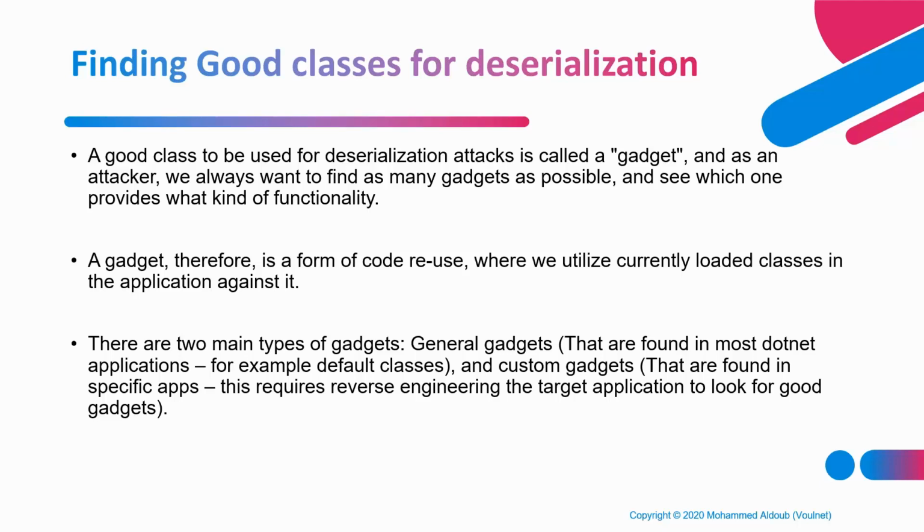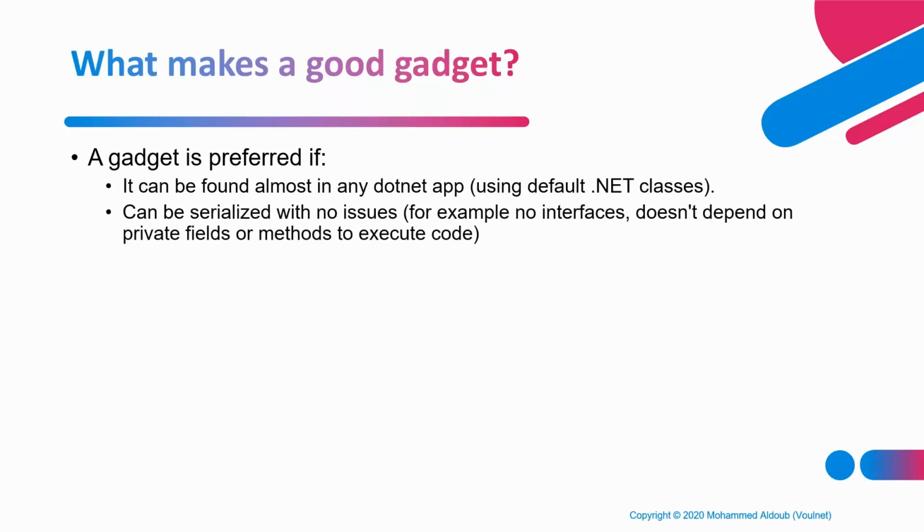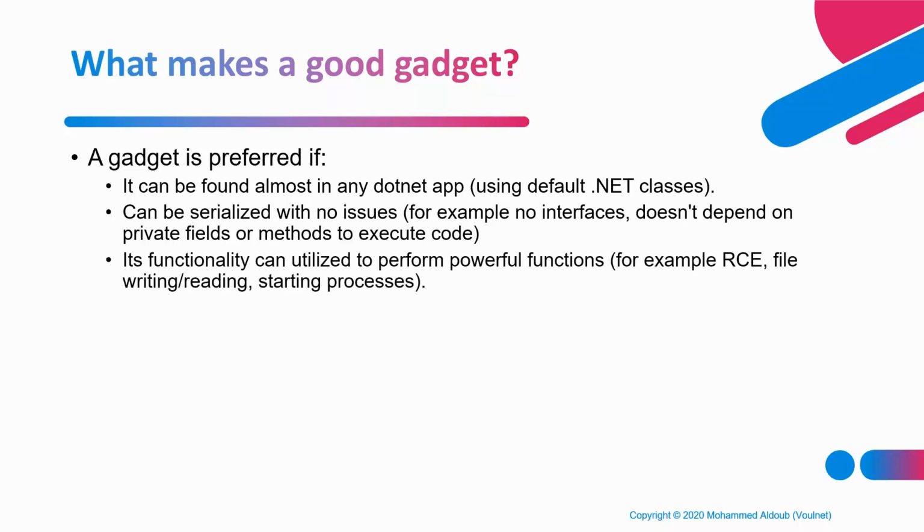It's a piece of code that any .NET application will have, which we can utilize, because remember, we can't just supply any class that we want. It has to be a class that the application knows beforehand. Otherwise, it will say class not found. So a gadget is a type of class that is already loaded in the application and that contains useful functionality for us as attackers. Examples of useful functionality are running code, running applications, reading or writing files, and things like that. So as we said, the conditions for a gadget: it needs to be found in any .NET application, or at least the target .NET application. It can be serialized with no issues, it should satisfy all conditions, and its functionality can be utilized to perform useful actions for an attacker.